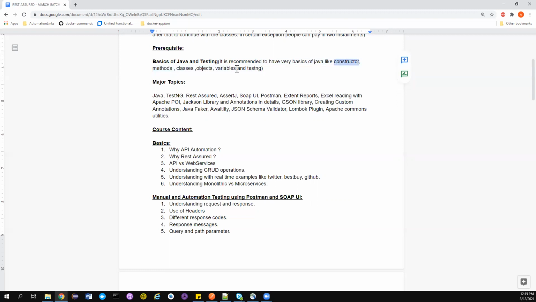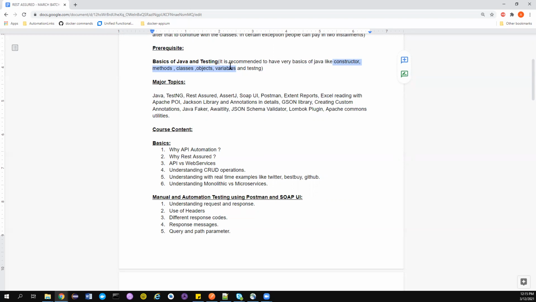So I recommend you to have at least the basics of Java like this. If you know whatever the things, constructor, method, classes, objects, and variables, then it's fine, you can join the training. I'll try to do enough justice to explain remaining things. But if you don't know this, maybe you can connect with me separately. We can see what we can do about this, right?